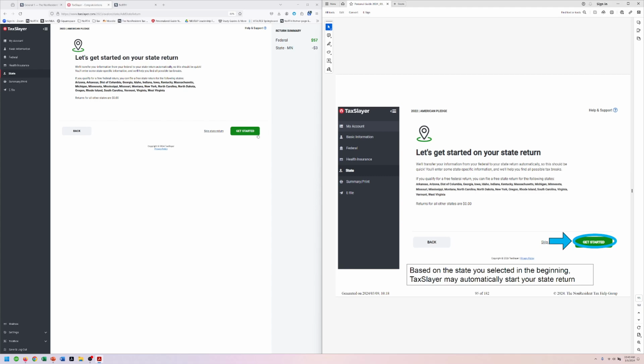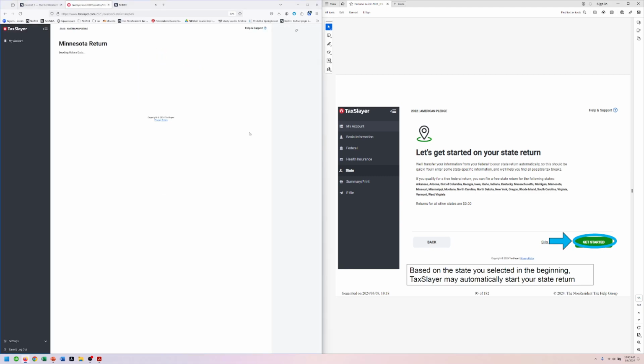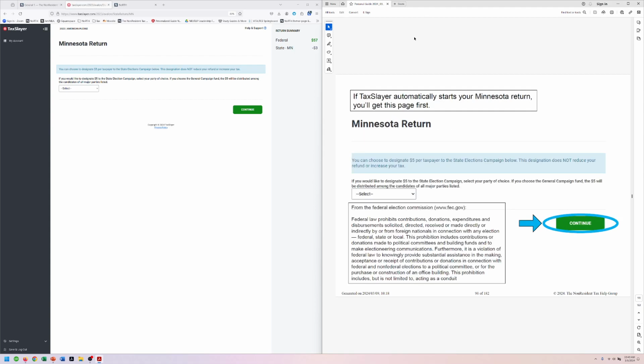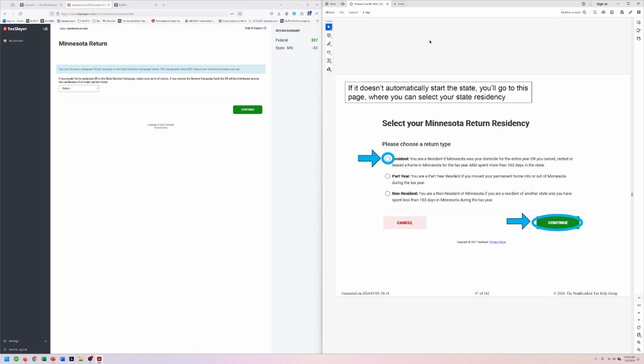And here we are. So now we're synced back up with where we need to be. All right. So it started the Minnesota return automatically for her. So we're going to just keep on going right here. And we're right here. So that just basically selected that for her. We're going to continue.